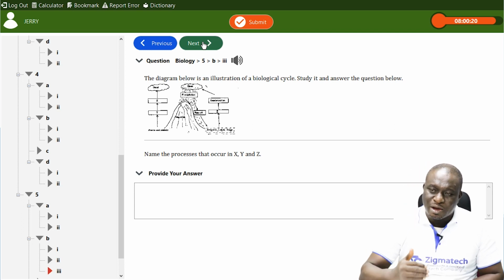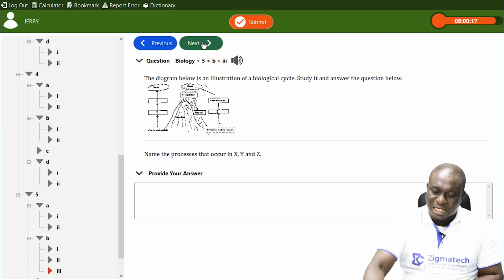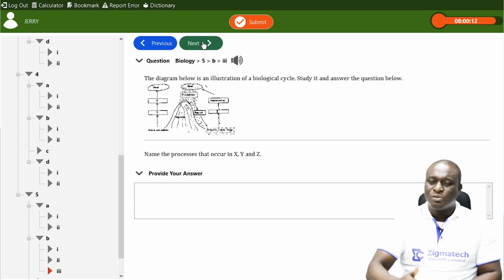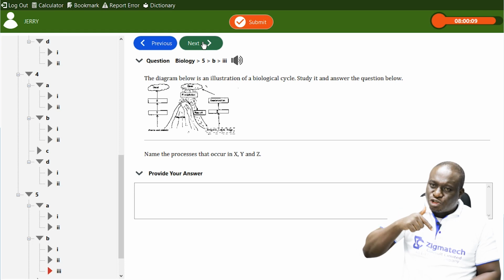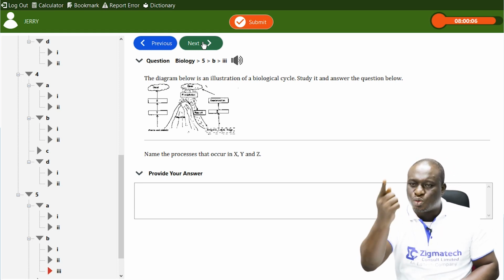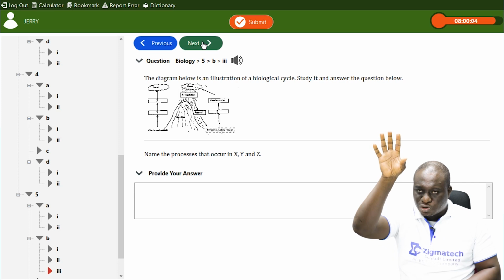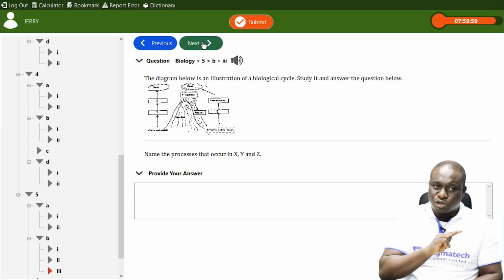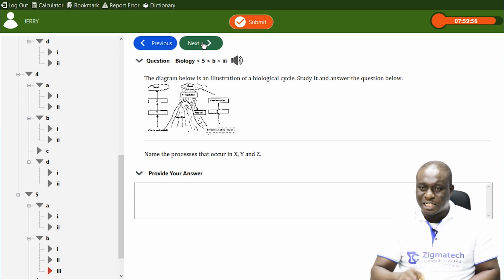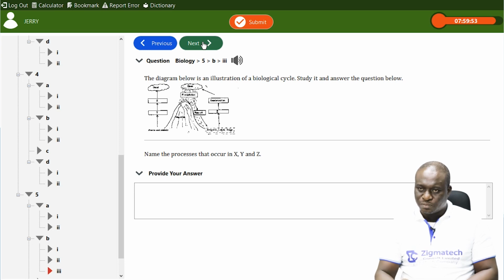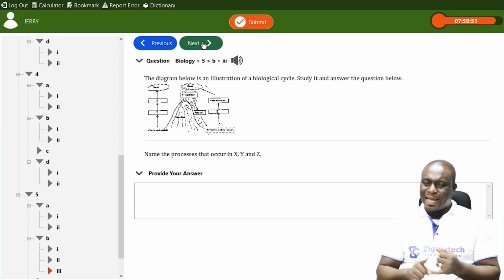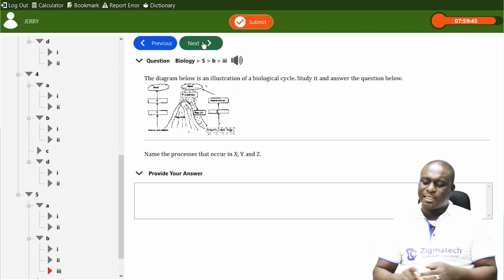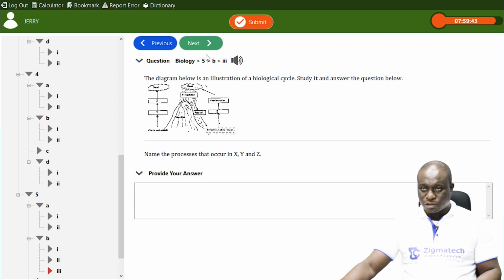That is, it is now becoming water vapor, from liquid to gaseous, and that process is called evaporation. But for X, it is moving from the gaseous state and turning back to the liquid state in the clouds. And when it is full, we know it falls down as rain. So from gaseous to liquid state, we call that condensation. So the processes that occur in X is condensation, in Y is evaporation, and then in Z is also evaporation.